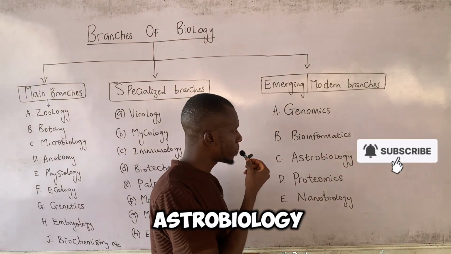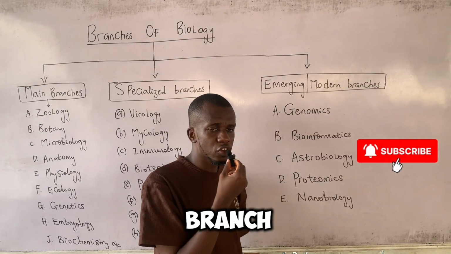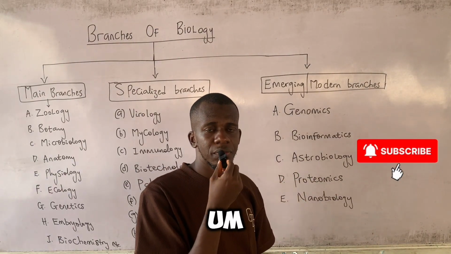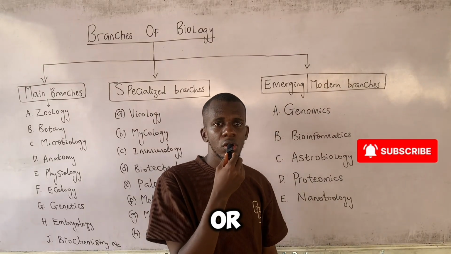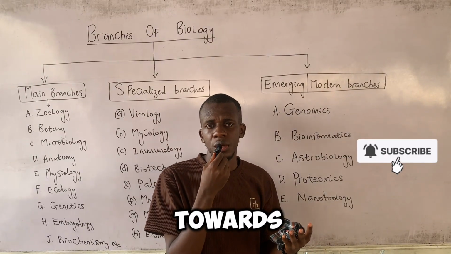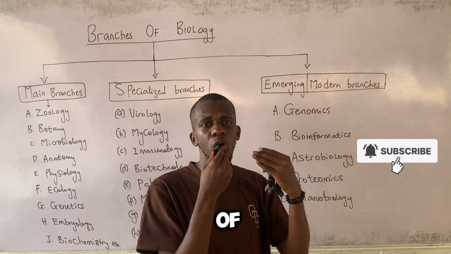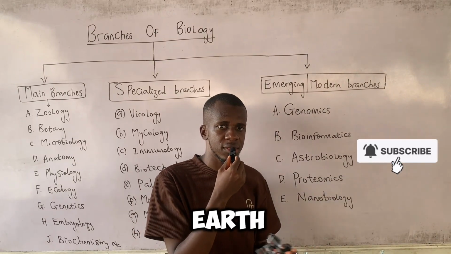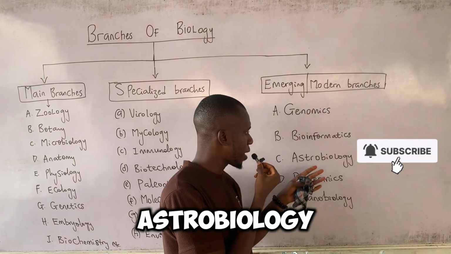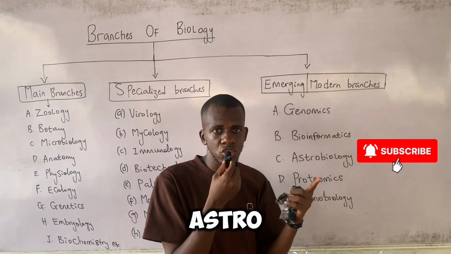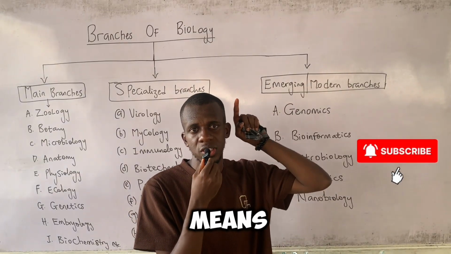Now we have astrobiology. This is the branch of biology that is geared towards proving the existence of life beyond the earth. So astrobiology, from the word astro is from the word astral, which means space.